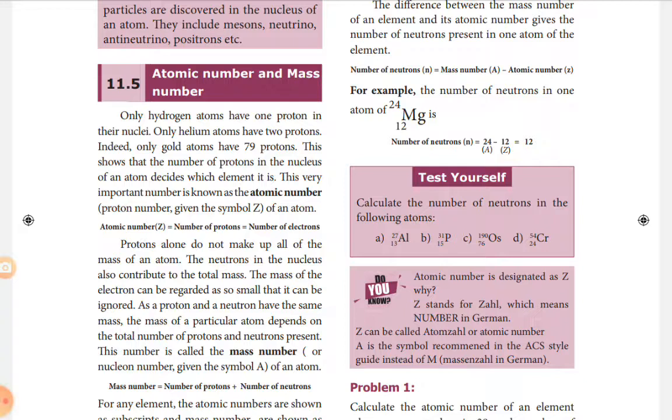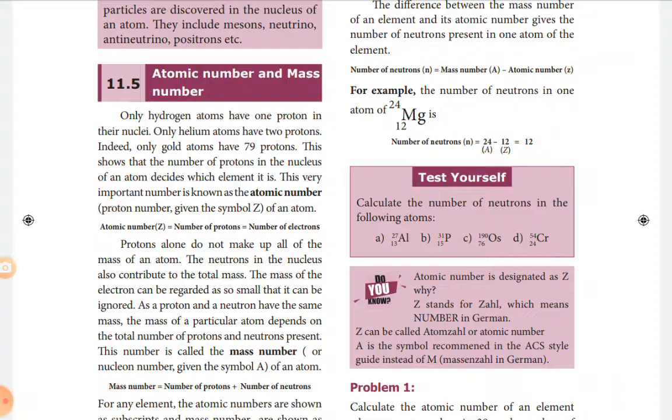Then B, phosphorus, atomic number 15, mass number 31. Formula: N is equal to A minus Z. 31 minus 15, that is 16. That is the number of neutrons. Then osmium, atomic number 76, mass number 190. So 190 minus 76 is going to be the number of neutrons, 114.